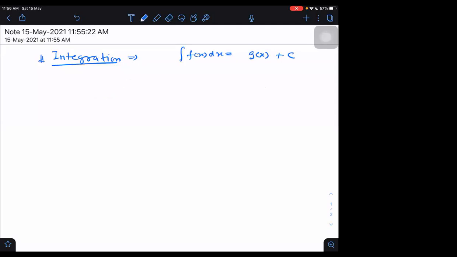Why should we write the constant, sir? Because of this reason, I will tell you. If I take d by dx of g(x), it is the opposite of differentiation. What do I get? g dash x plus the derivative of the constant, which is 0. So when I integrate g dash x, I can write it not only as g(x), but as g(x) plus constant. That is the reason.